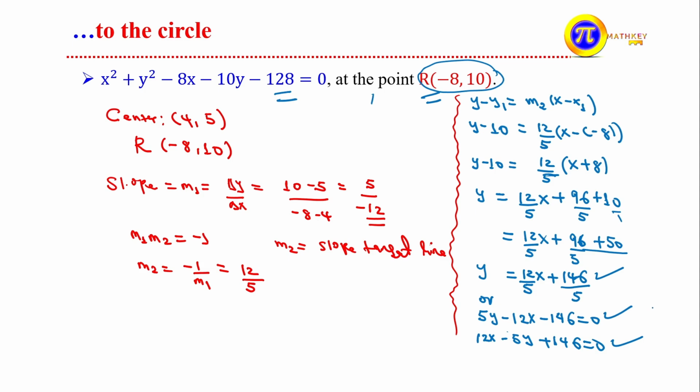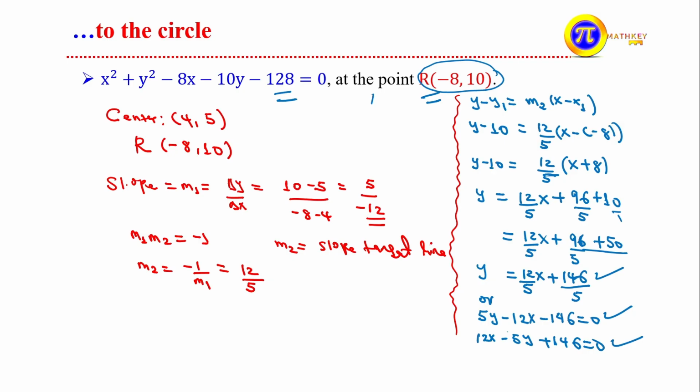You can show it in different ways by rearranging. You can write y in terms of x, or x in terms of y, or as a combination of these, to express the equation of the tangent line to this circle at the point of tangency. So what do we have to do?